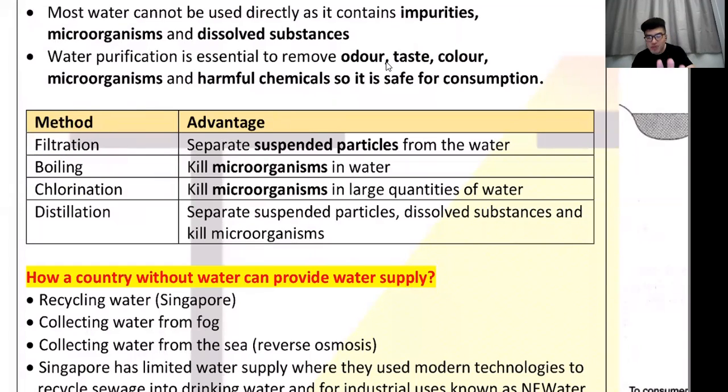I know your mom does. My mom does too. I already told her many times, you don't need to boil your water. Water is already chlorinated. Why would you waste time and waste electricity boiling water? Because she said, oh, I'm just scared that there's bacteria inside. There's no bacteria that can grow in chlorine, for God's sake. Okay, but hey, if she's happy, who am I to stop her?